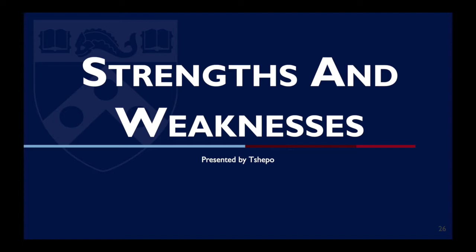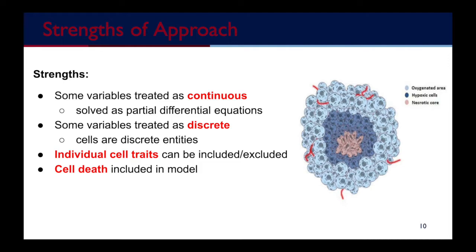My name is Seppo, and I will be talking about the strengths and weaknesses of this model. The big advantage with this HDC approach was that it was a hybrid model that treated some variables as continuous and some as discrete. The advantage of continuous variables is that they can be solved using partial differential equations. However, this also means that some variables such as cells are treated as an average, which would be inaccurate. Processes such as cell-cell adhesion cannot be fully characterized by a continuous model, which makes the hybrid HDC model more precise. Depending on their relative importance, individual cell traits can also be included or excluded from the model.